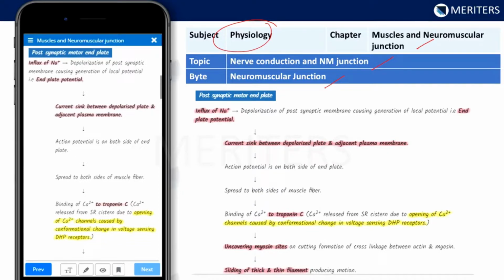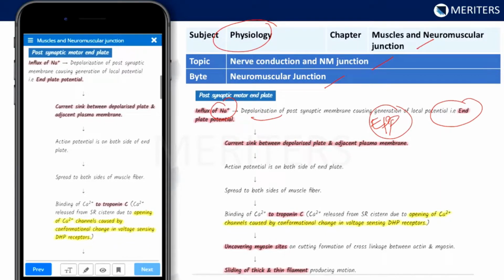So basically the concept here is that sodium ions will influx, after which depolarization of the postsynaptic membrane will happen, causing the generation of a local potential, that is the end plate potential. We call this EPP.